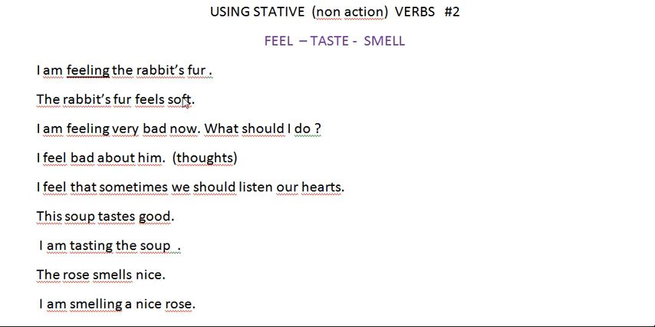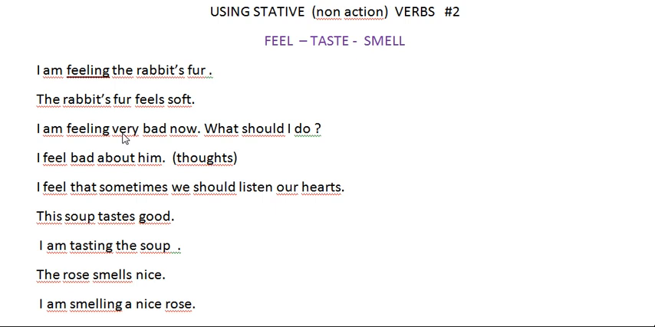The sentence is like this. We use this verb in the base form, not with the ing. So let's go to the third one. I am feeling very bad now. What should I do? Okay, this is an action sentence, an action verb, because here I am feeling very bad now. There's action. I feel bad. I'm feeling bad, very bad.